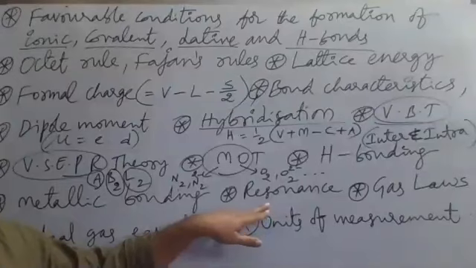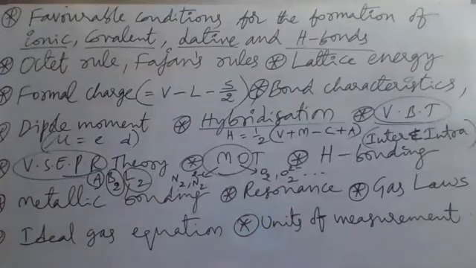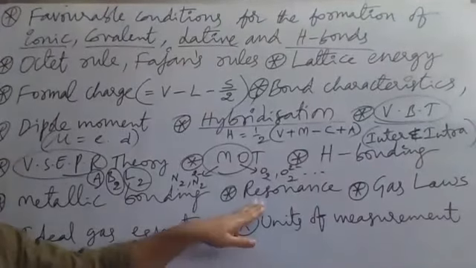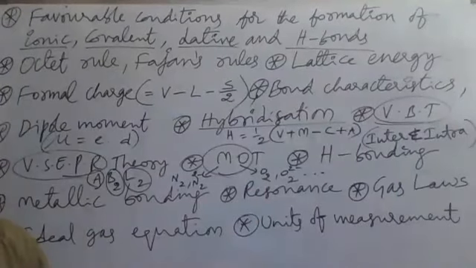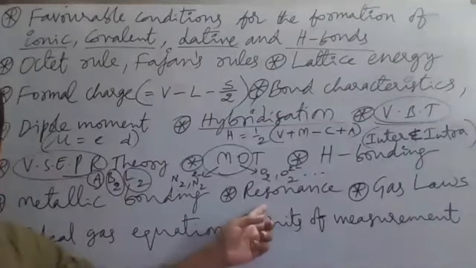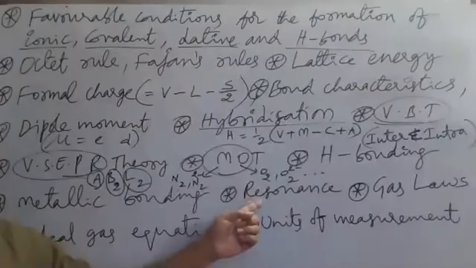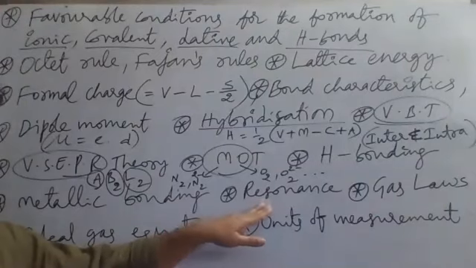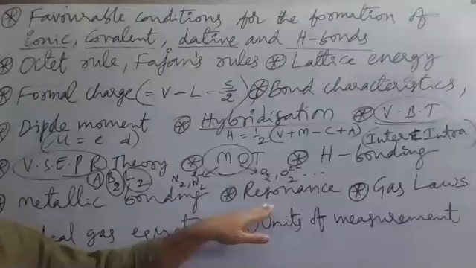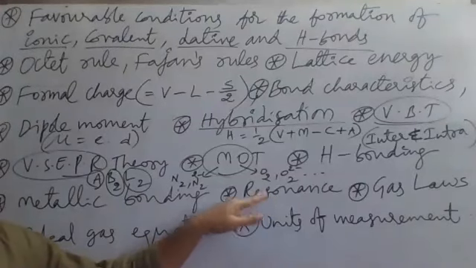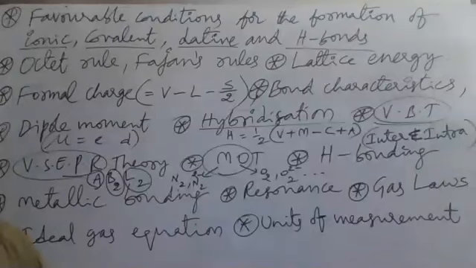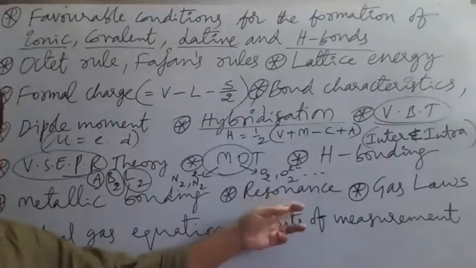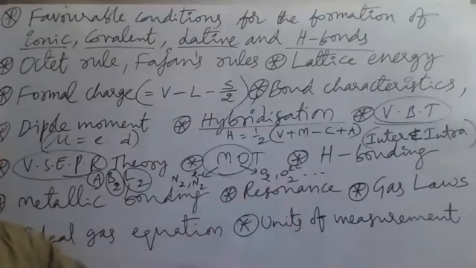Resonance. Another important topic of chemical bonding is resonance. In the resonance topic, what we have to understand mainly is the resonating structures of different molecules, like benzene. Resonating structures are also called canonical forms. We have resonating structures of benzene, of the ozone molecule O3, and of the carbonate ion CO3 minus 2. The resonating structure diagrams you have to follow.